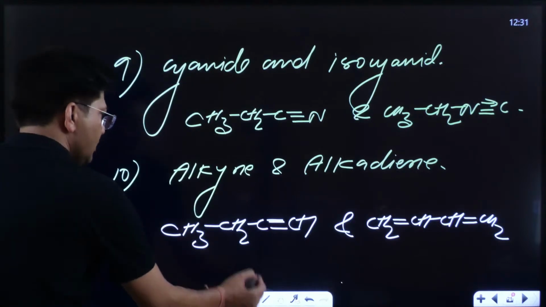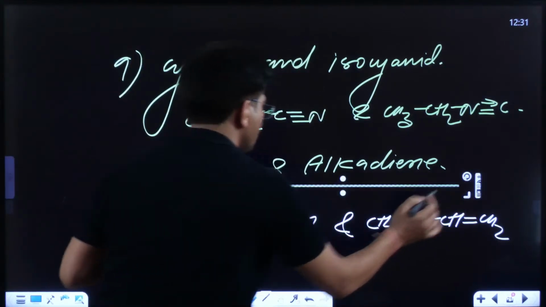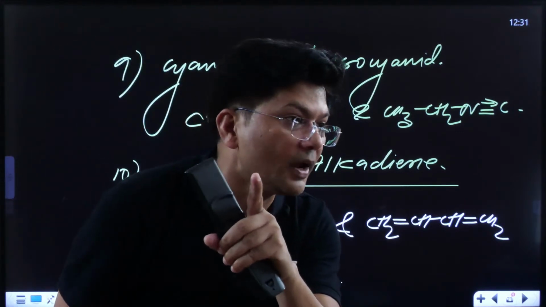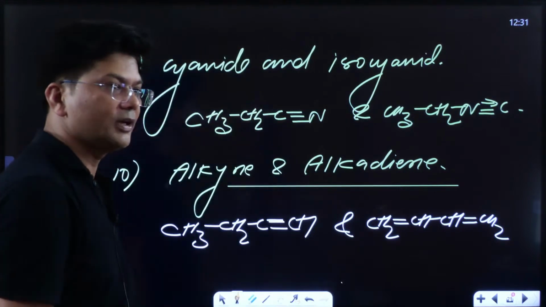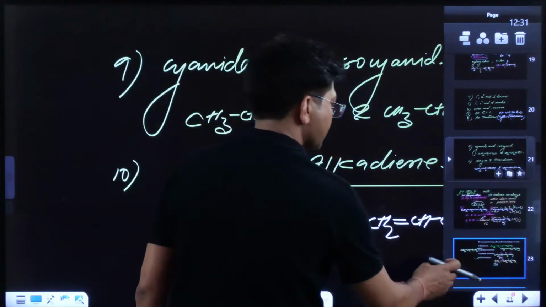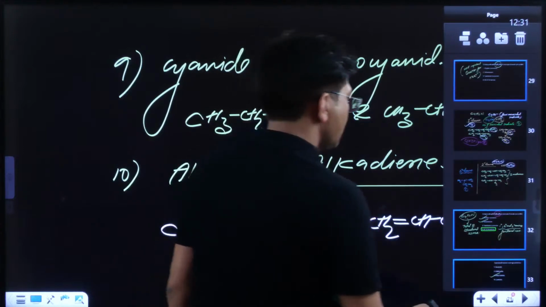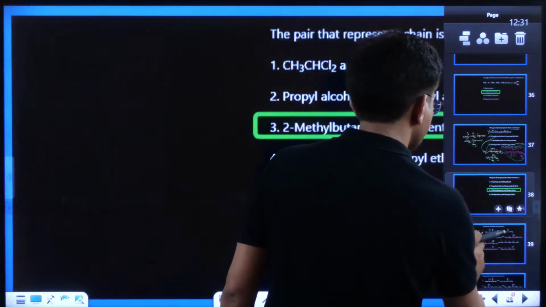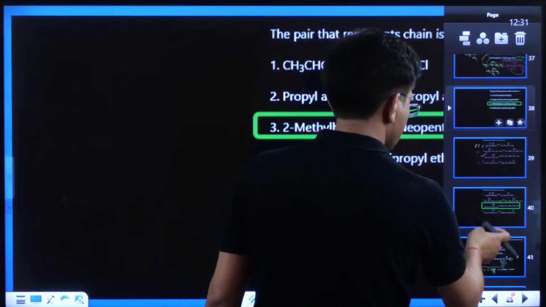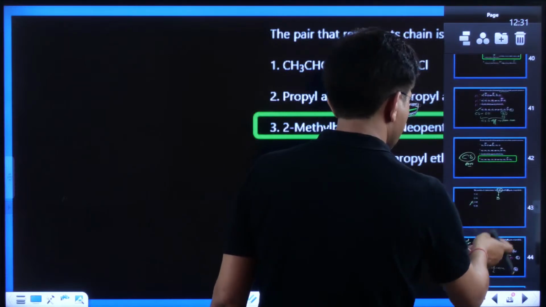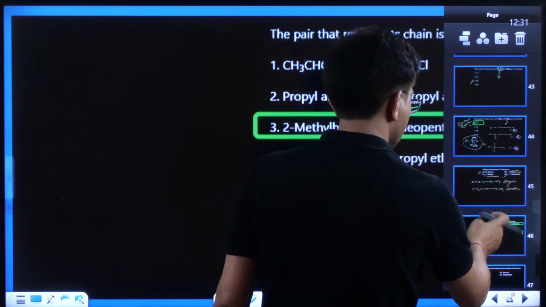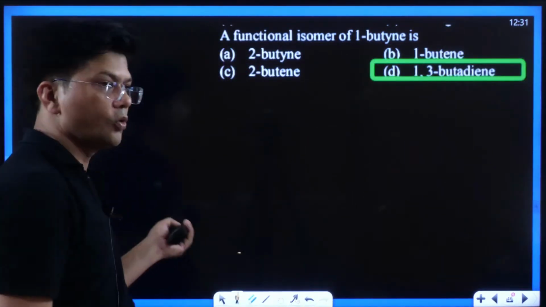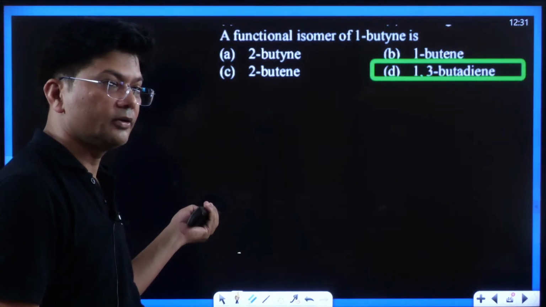Do let me know, kids. The same example I have given you. Now on which slide were we? So we were on this slide. So this is the correct answer. You got it. I think you are able to understand.